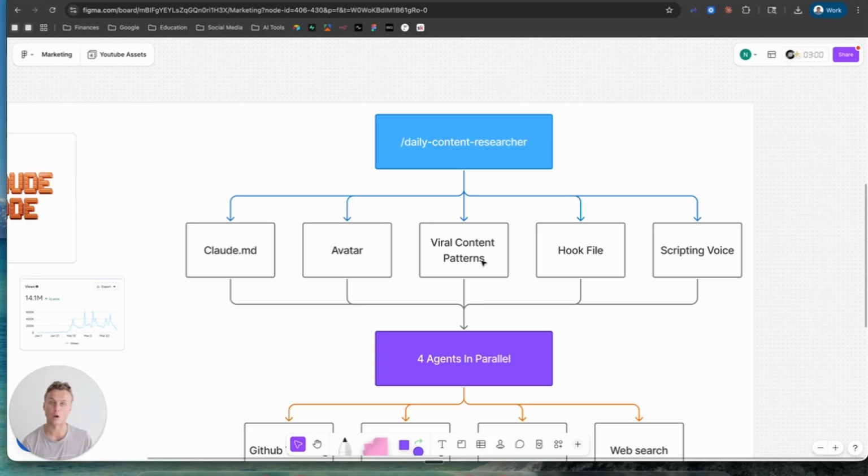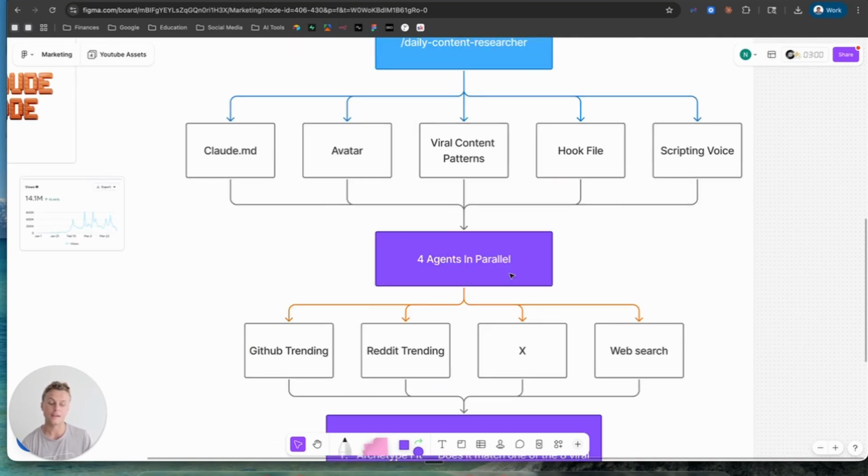Then it's going to go to viral content patterns. So I have a ton of data on all of my viral videos and all the patterns that come along with it. A hook file of over 400 winning hooks, not only in my niche and in my content, but also in my competitors, and all of social media's best hooks, and then a scripting voice. So a Claude MD file or a Claude context file or a reference file that is basically written specifically in my voice, what type of words I like to use, how much I like to swear, all of those different things, okay? And then all of this data is fed into 4 agents that run in parallel.